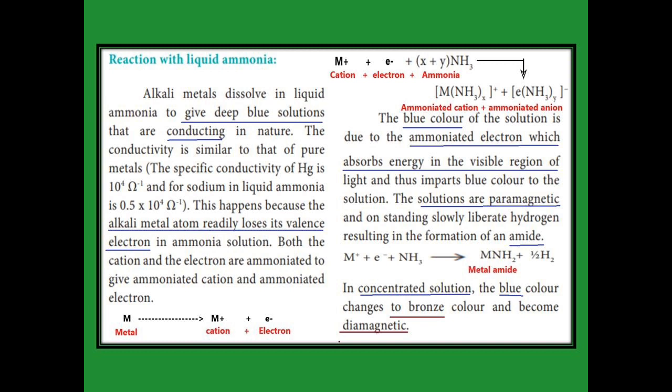Afterward, in concentrated solution, when it is blue color it is paramagnetic. Afterward, it changes to bronze color. At that time it changes into diamagnetic. See the reaction, M plus electron in ammonia gives metal amide, MNH2, which is called metal amide, and it also evolves hydrogen. In this state the unpaired electron is not present, so that it is diamagnetic in nature.